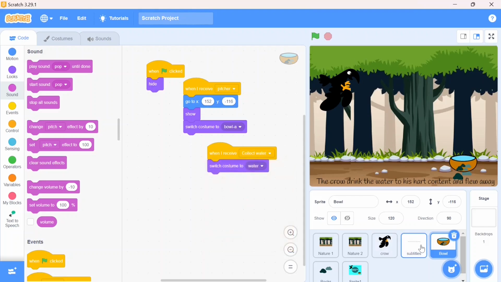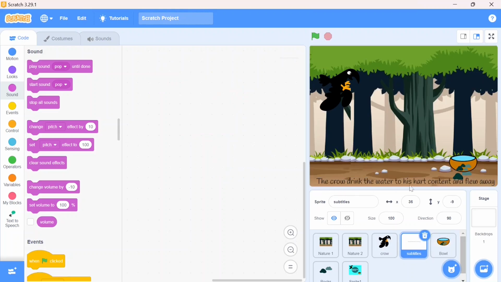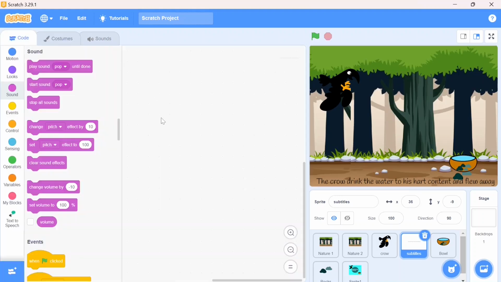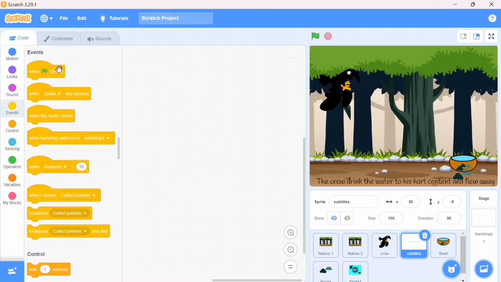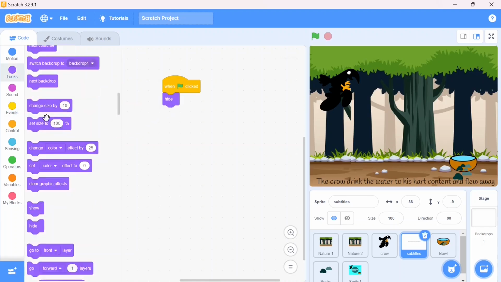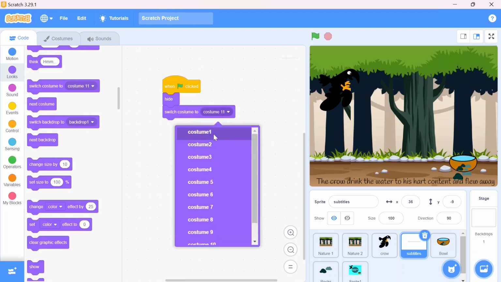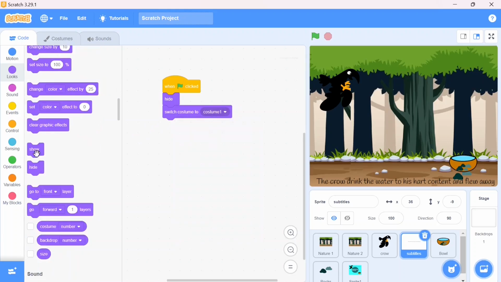Go back to my subtitles, because you have seen only one subtitle, but we have created around 11 subtitles. And the subtitle should be changed according to the dialogue in the story. For that I need to do the coding for my subtitle. I'm going to the event block, and here first I will select the hide, and then I'm going to take my costume, switch costume to first one, and then afterwards I will take show.